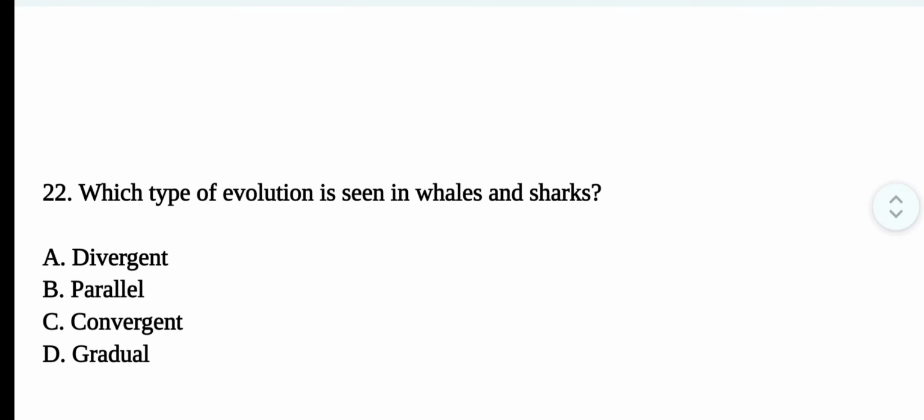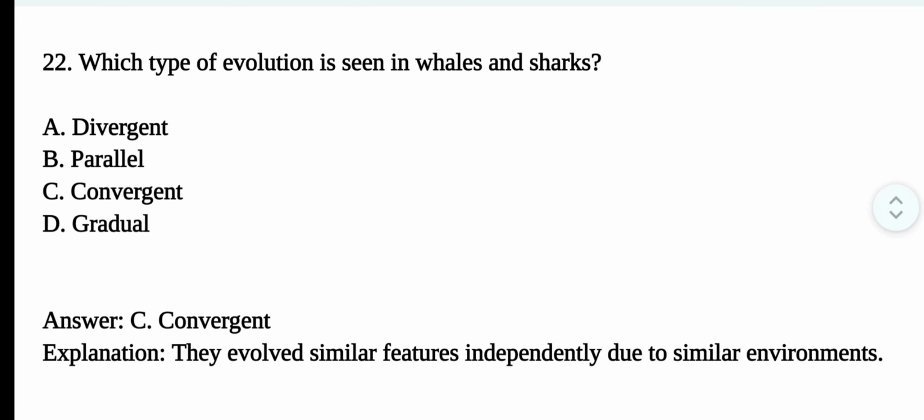Question number 22. Which type of evolution is seen in whales and sharks? The correct option is option C. Convergent. They evolved similar features independently due to similar environments.